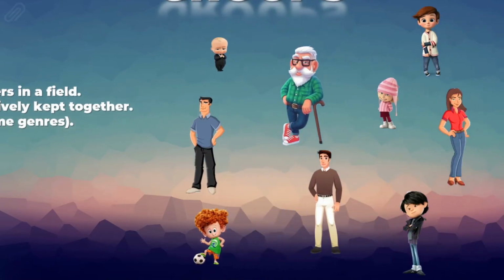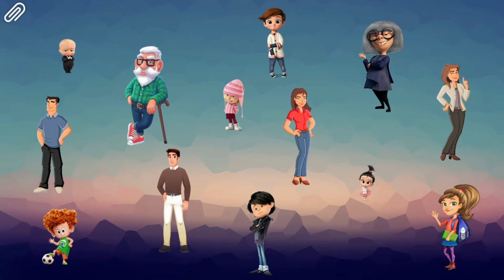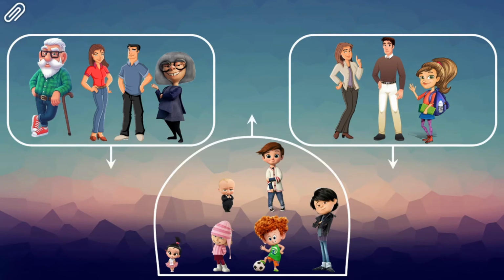As you can see here, we have random people in this picture. But if we want to keep them in some structured group, then we can create groups according to age for these people, and they all would be grouped together according to age, where the top left corner is of the people having ages above 40. On the right, we have the group of people having age between 16 to 40, and below we have the group of people having age below 16.